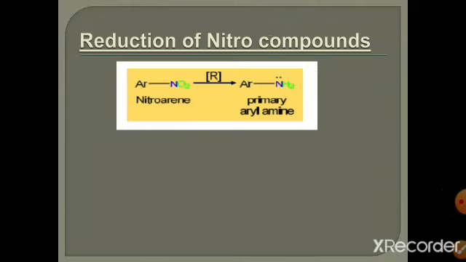When an amine group is attached to a carbonyl group, it is known as amide. Amides can be reduced in the presence of the strong reducing agent lithium aluminum hydride. It is converted into primary amines. In this reaction, the number of carbon atoms is the same.